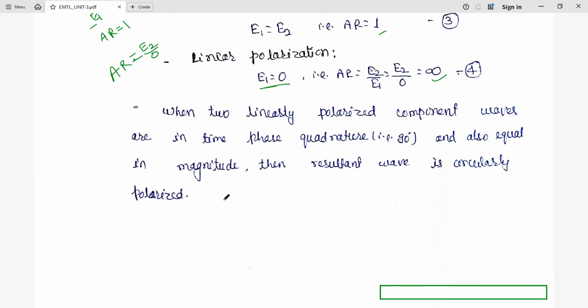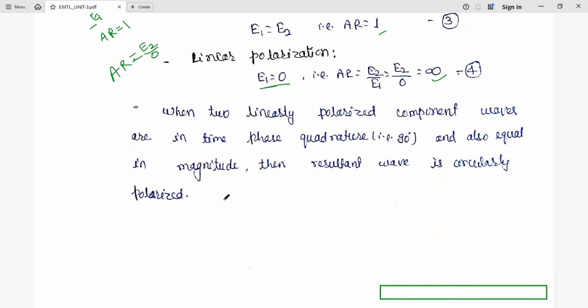So like this, we have discussed polarization. Polarization is the orientation of the oscillation when the wave propagates: how the electric field and magnetic field are oriented. That is called polarization. Later we will have other different types of polarization also, but here this is the basic polarization we are talking about, whether we have a vertically polarized wave or a horizontally polarized wave. That discussion will come later.